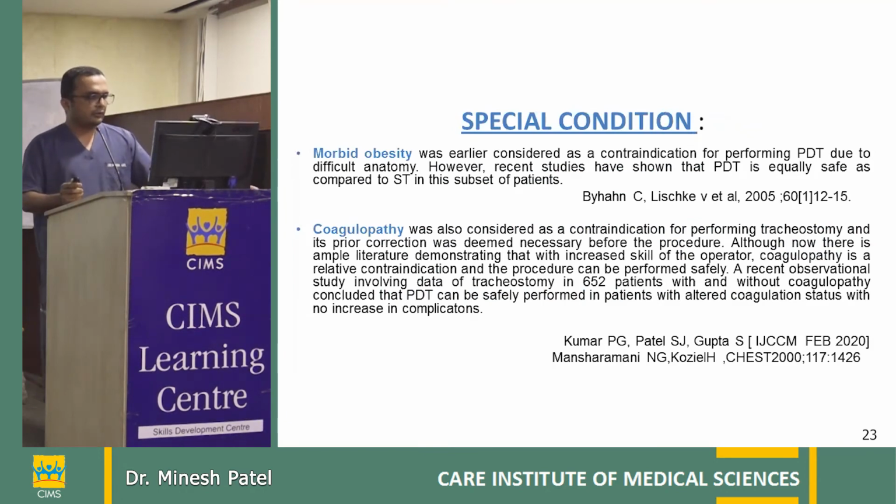So as we had discussed, previously morbid obesity was a contraindication, but now it's a relative contraindication. And coagulopathy: platelets less than 50,000 and INR more than 1.5. Definitely we need to do a correction before going for the tracheostomy. Even we have seen that with INR more than 1.5, people do bleed post procedure.